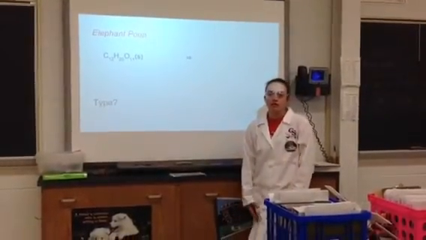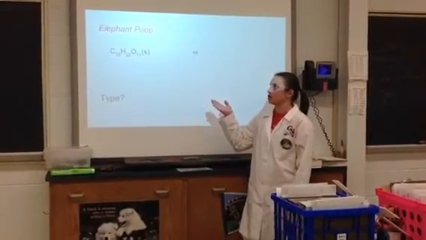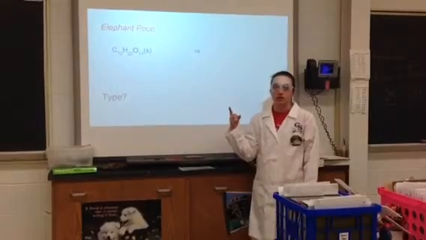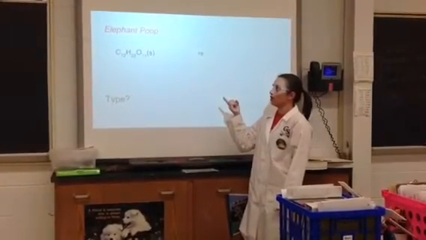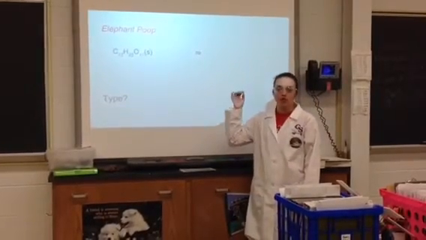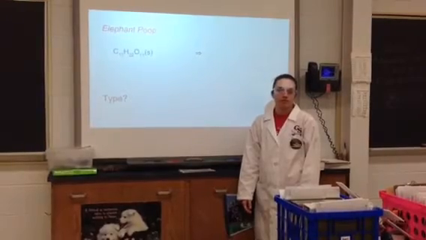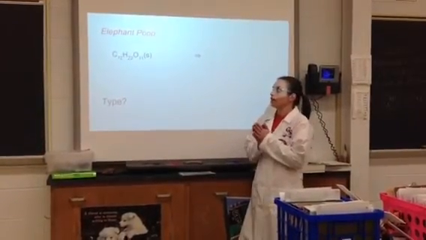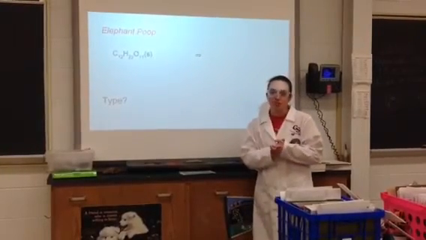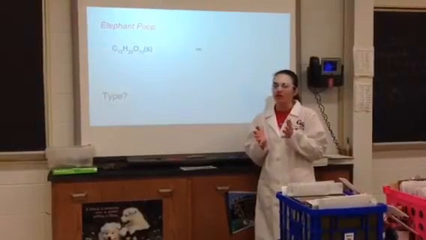Don't forget your states. All right, so for our final reaction today, we're going to do another reaction where we have just one single reactant. And this reactant happens to be sugar, C12H22O11. So if I have one single reactant and I'm breaking it apart into multiple products, what do we call that? Decomposition? Right, decomposition, because I'm breaking one thing down into many parts. And it's kind of a funny title. It's called elephant poop. So once you see the actual reaction, then you'll know why it's called elephant poop.